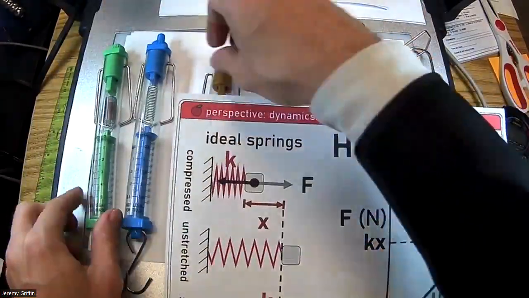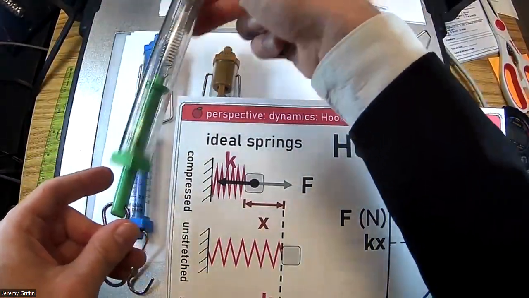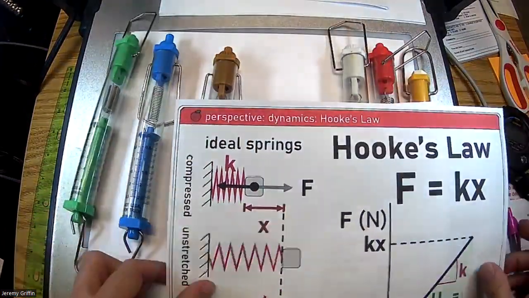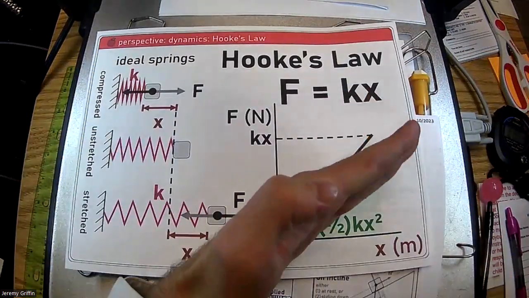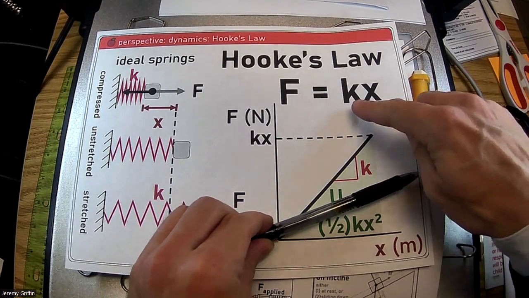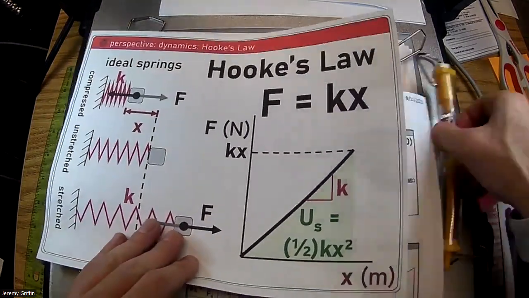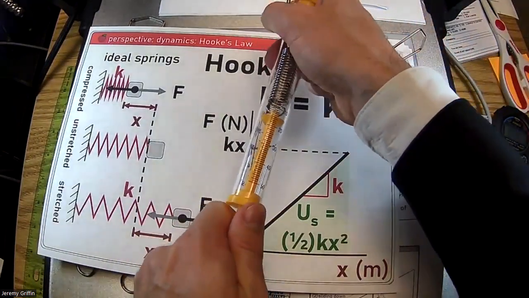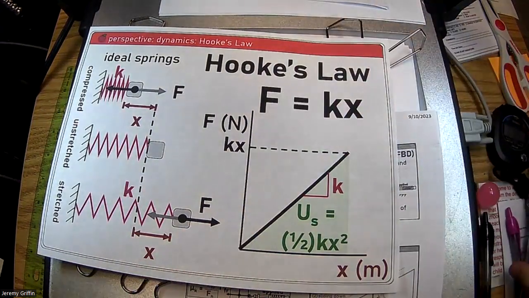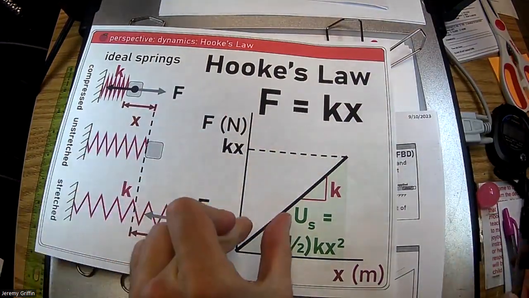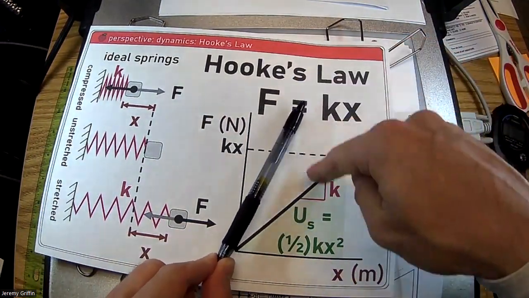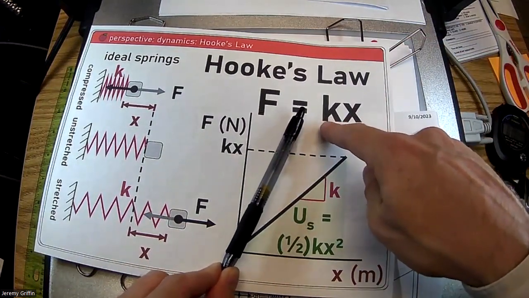The blue and the green ones are good for really light weights, so very small forces. Notice it only takes a little bit of force to stretch that a good distance. That's like having a graph that was really shallow like this, for a small K, small spring constant. Versus this gold one on the other extreme, it's really hard to stretch. Put a lot of force and it barely stretches at all. That'd be like having a line that was really steep, with a huge slope. That'd be a large spring constant, right? You see that too?